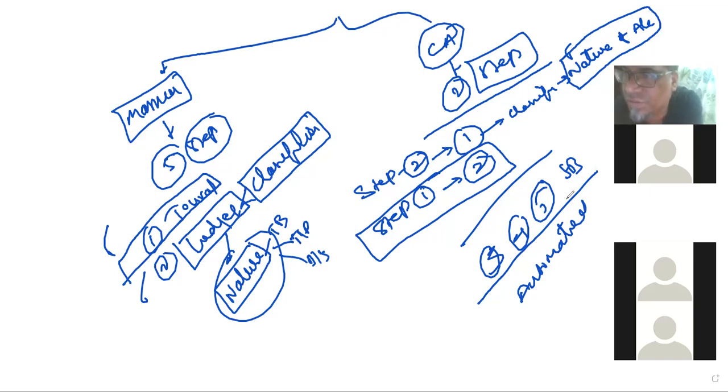Out of 5 steps, only 1 step we have to do: journal. You need to pass the journal. The remaining things will be done by the computers. Why? Because it is already programmed. But we know that the computer is stupid. If you switch on the button, it will start. Otherwise, it will not start.